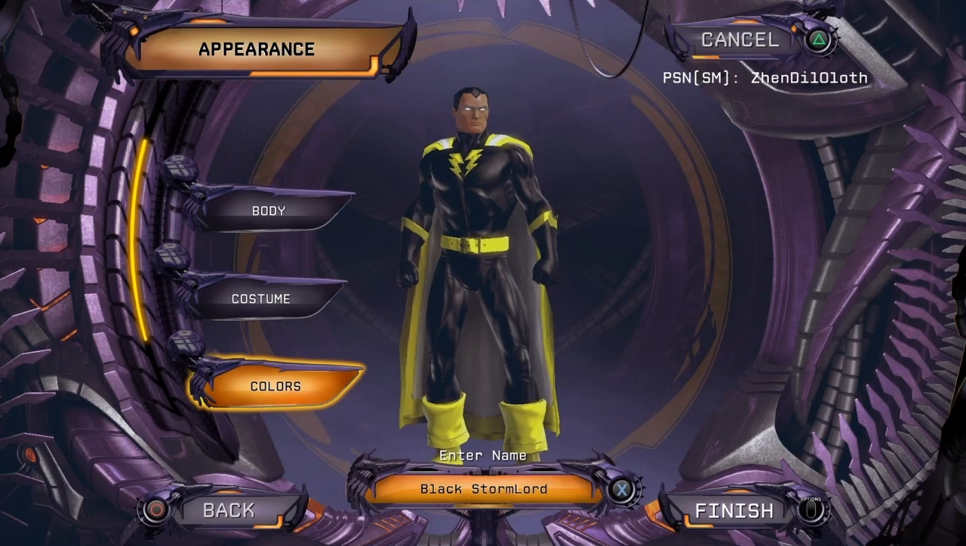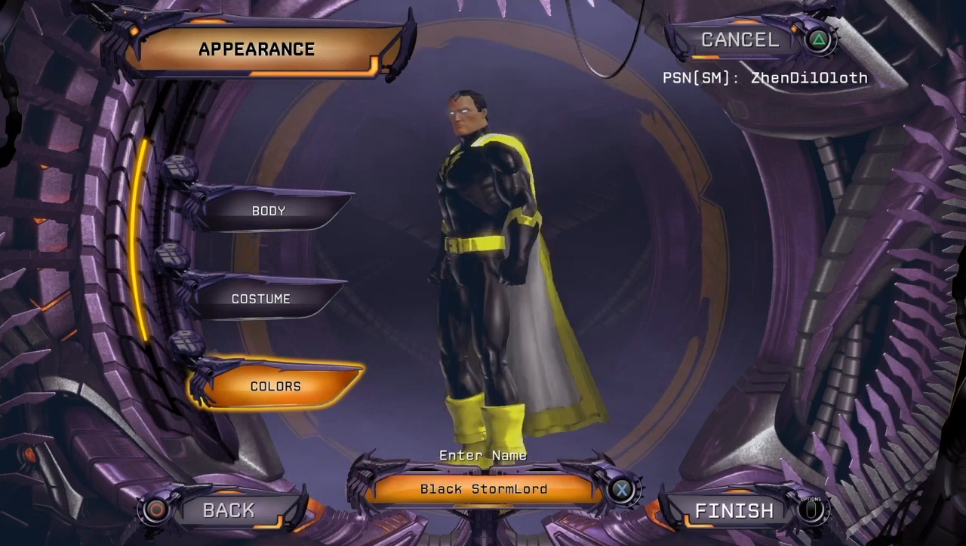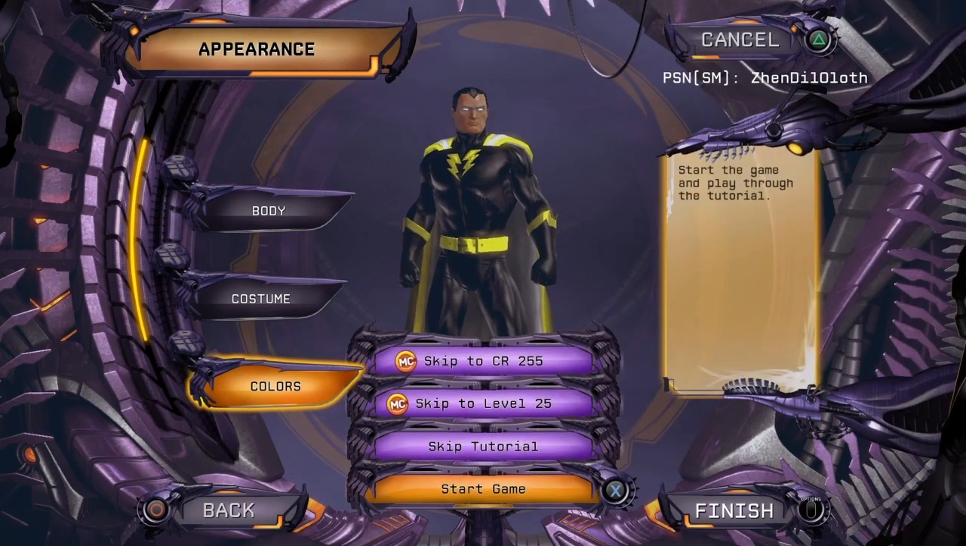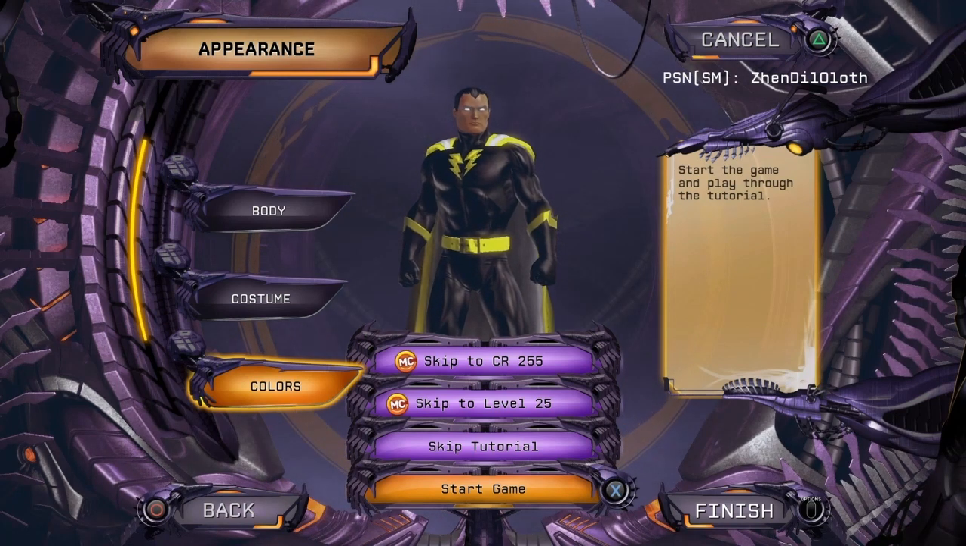So this here is the less bad option, what we could find without spending 3 hours looking for names. So let us finish this. At this point, we could decide to skip the tutorial. The tutorial is on the Brainiac ship. We're not going to skip that.